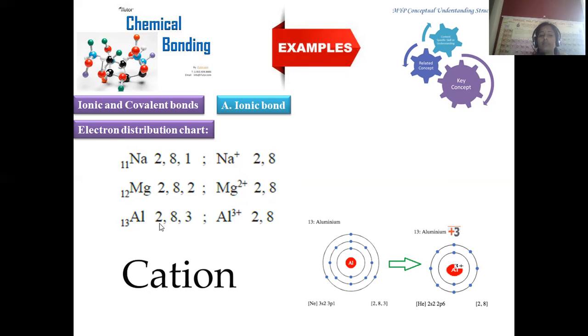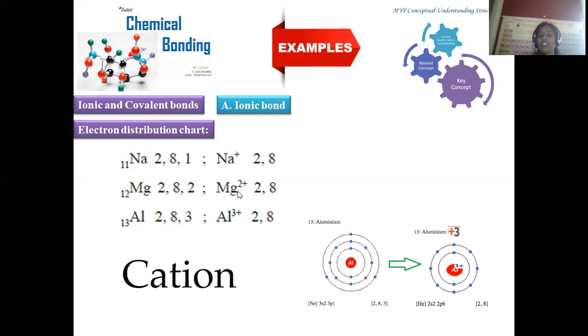And aluminium is a member of the 13th group in the modern periodic table, atomic number 13, with electrons 1s2, 2s2, 2p6, 3s2, 3p1. The differentiating electron is present in the p orbital, hence you can say it is a p block element, and 3 electrons must be lost to get the noble gas configuration, so neon configuration is achieved.